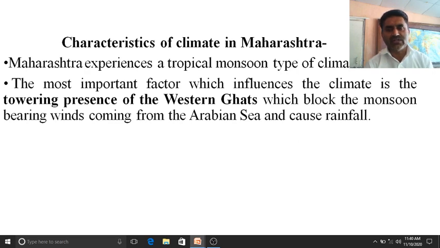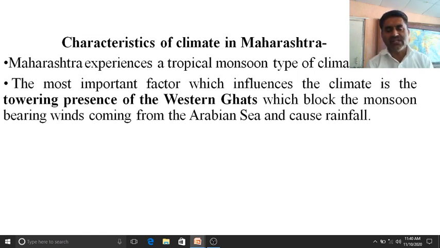But whenever they enter the land part from the sea part, there is a barrier, or an obstacle in the form of the Western Ghats, that is the Sahyadri ranges, and these Sahyadri ranges block these southwest winds, which have great potential of rainfall. And that's why towards the western part of the Sahyadri ranges, Maharashtra receives heavy rainfall, whereas on the opposite side there is a leeward side, from where we receive less rainfall.